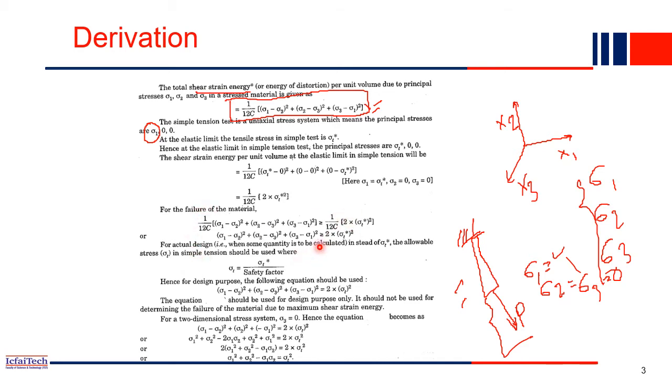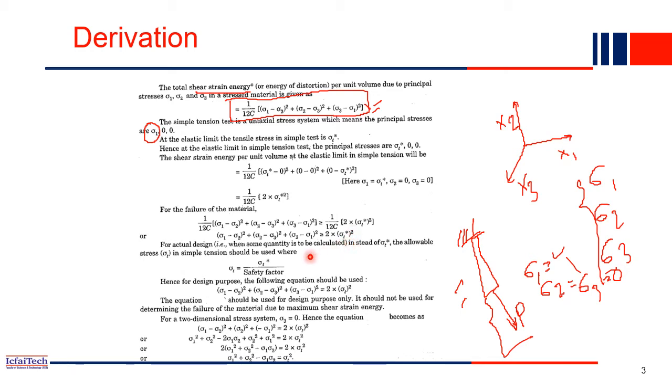Now if you simplify it, this is our final expression: (sigma 1 minus sigma 2) whole square plus (sigma 2 minus sigma 3) whole square plus (sigma 3 minus sigma 1) whole square should be greater than or equal to 2 into sigma t star square. We have derived this expression, and this is the failure criteria. When this criteria is met, we call it that our structure has failed. As we mentioned in an earlier lecture, sigma t star is the yield tension stress.